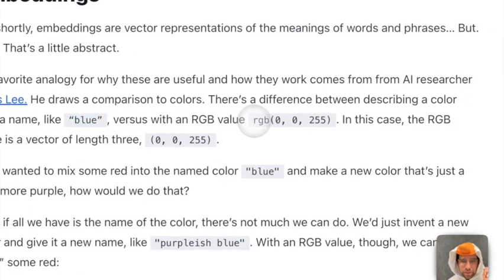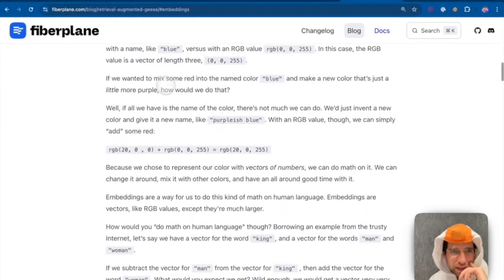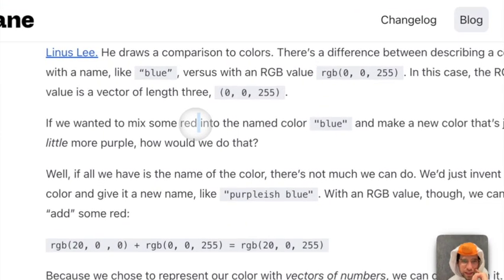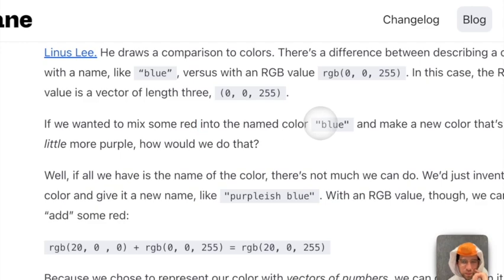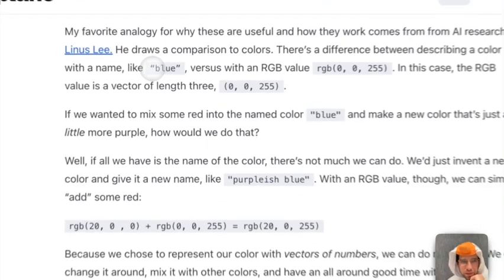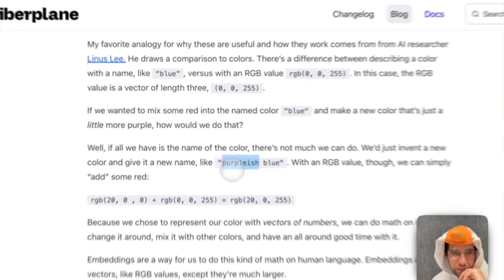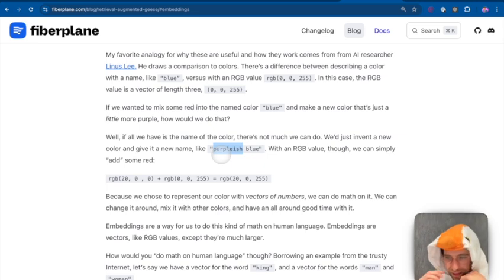In this case, RGB is a vector of length 3. Now, if you wanted to mix a little bit of red into your blue, how would you represent the resulting color? If you're just relying on keywords like blue, then you would need a new name. So you would have to say purplish blue or something like that. So you just invented a new color name.